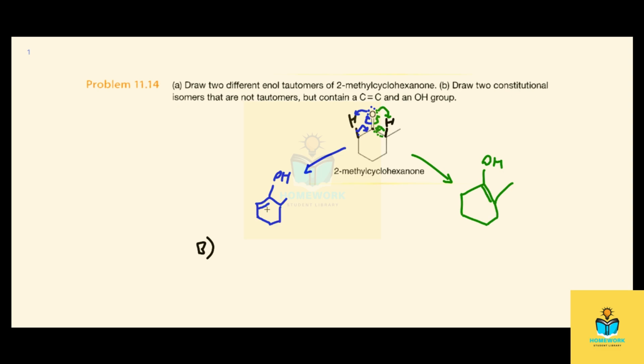So the easiest thing you can do is just move over your pi bond. I can move my pi bond down here, for example. By moving your pi bond, you now change the connectivities of your atoms, and therefore they're constitutional isomers. Alternatively, I can move this one over here. Now I have two different constitutional isomers, with different connectivity but the same chemical formula, and they satisfy all the conditions asked in the question stem.